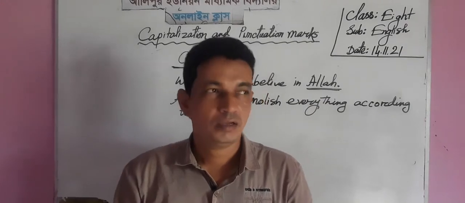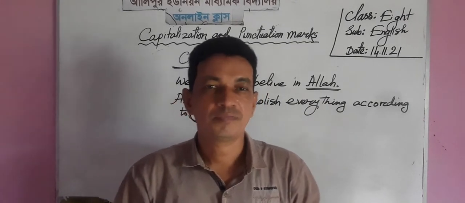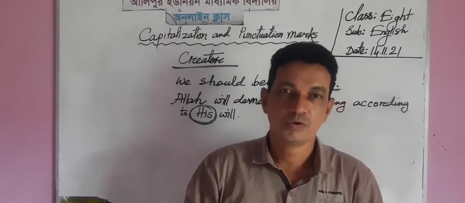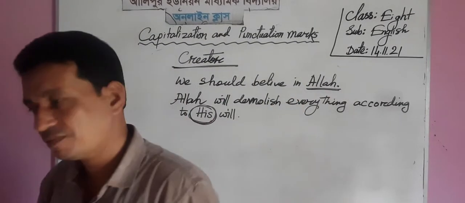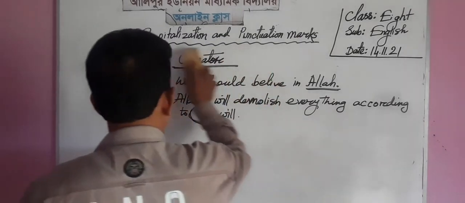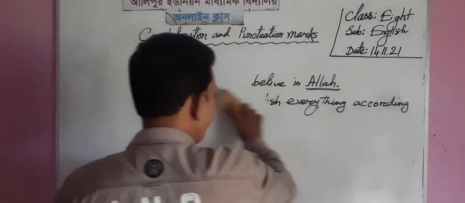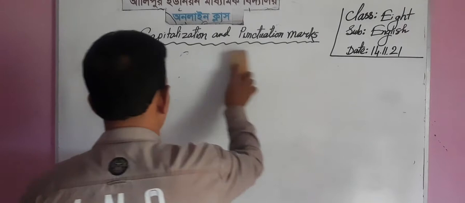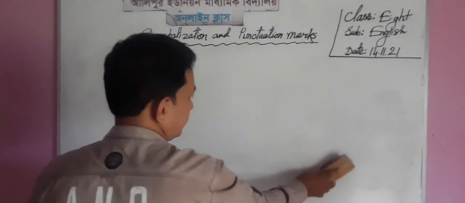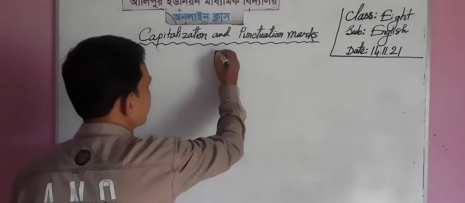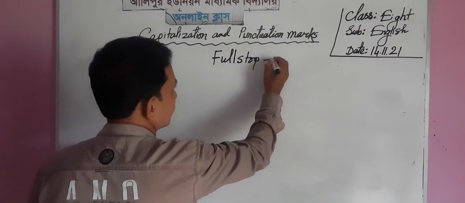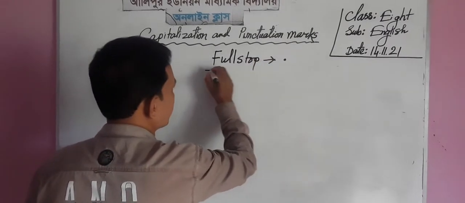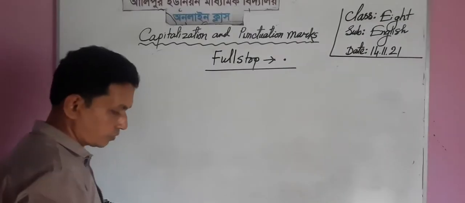So many punctuation marks in English grammar, and today we are going to learn some of them. Dear students, at first we will learn full stop.